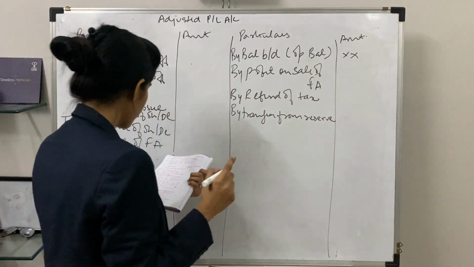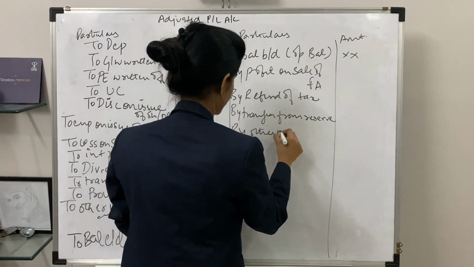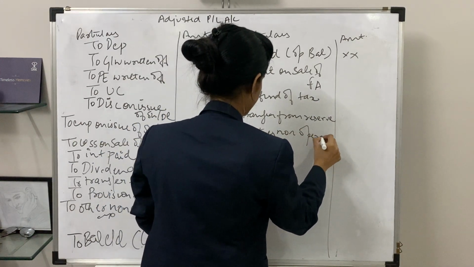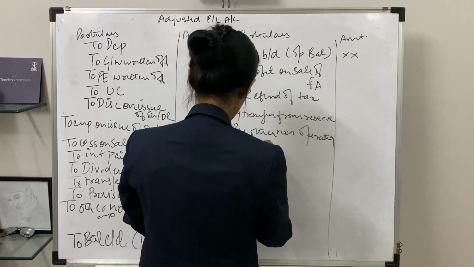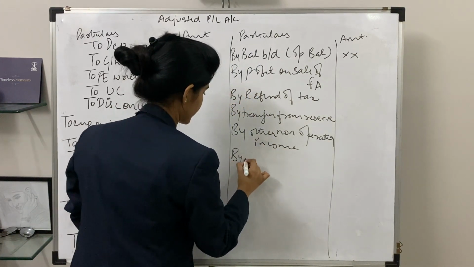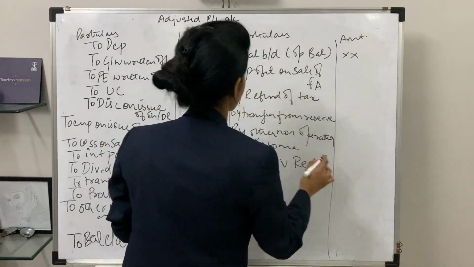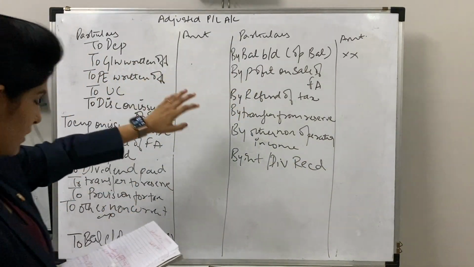Next is by other non-operating income, by interest received, interest or dividend received. Now these are the things which will be recorded on the credit side.